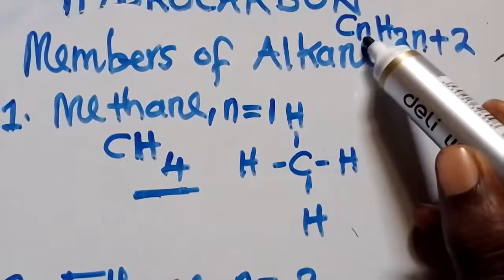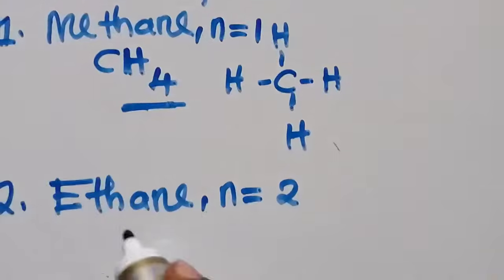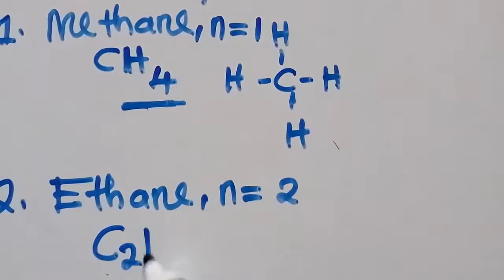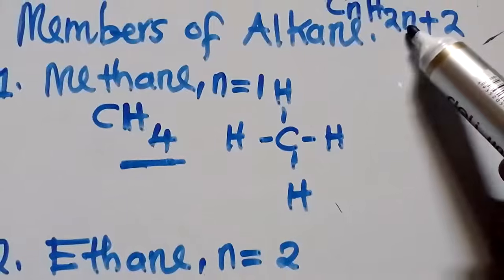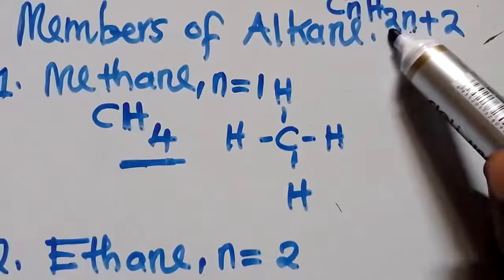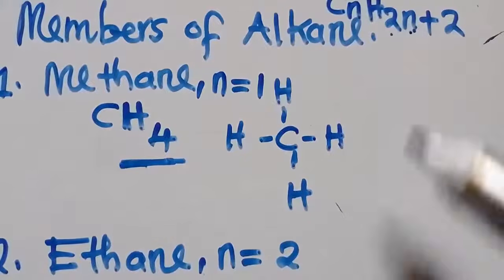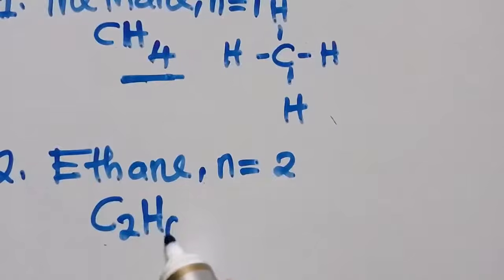Where there is N there, we put 2. So it is going to be C2H what? I'm referring to the general formula, where N there is 2. 2 times 2, 4, plus 2, 6. So it is a 6 there. So this is the chemical formula for ethane.